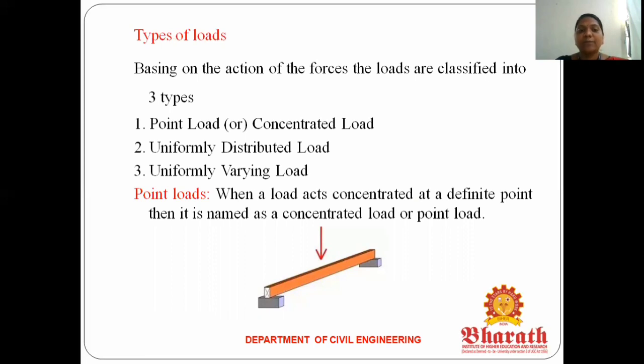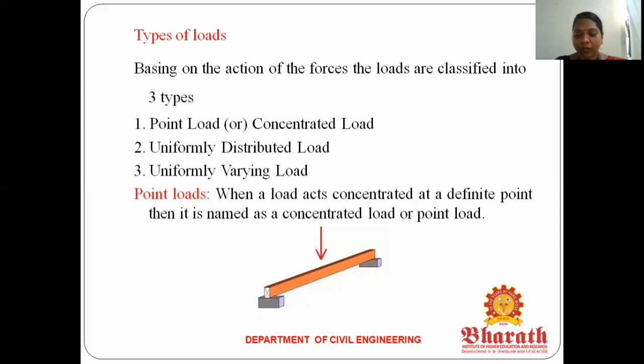So the first one, what is a point load? When a load is concentrated at a defined point, then it is named a concentrated load or point load. The load acting at any one particular point is called a point load or concentrated load. Okay, so you can see that image. In this image, there is a beam and it is supported. The red arrow marks the load acting at one particular point, which is called a point load or concentrated load.